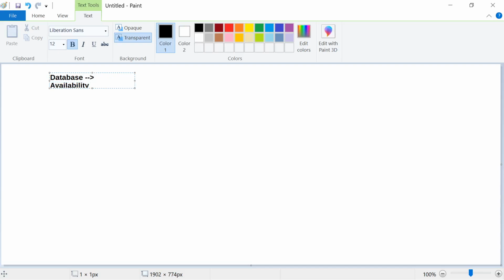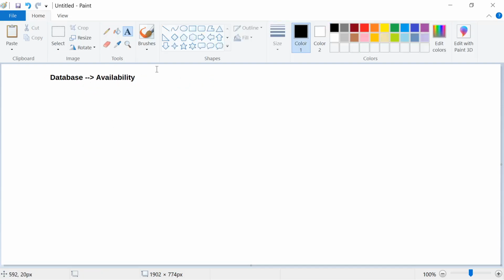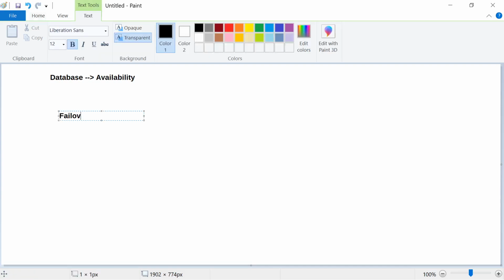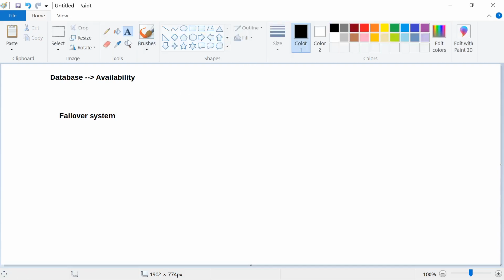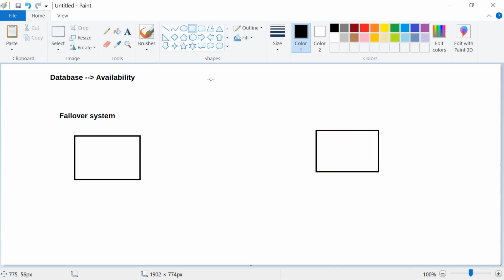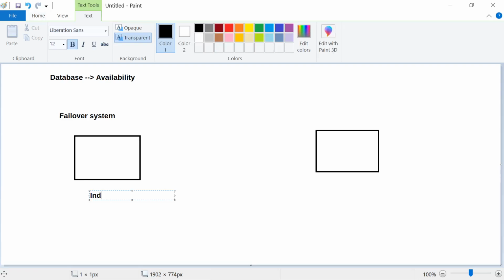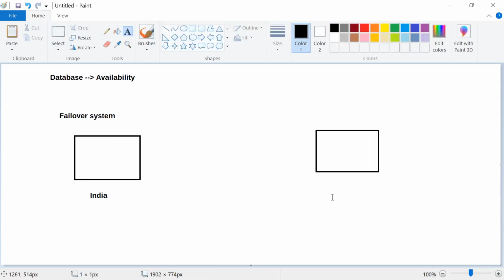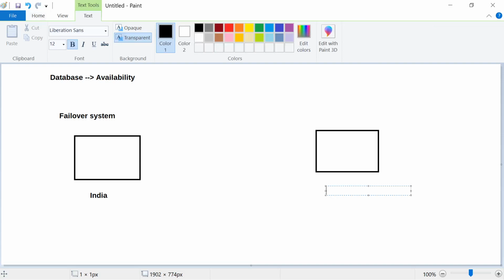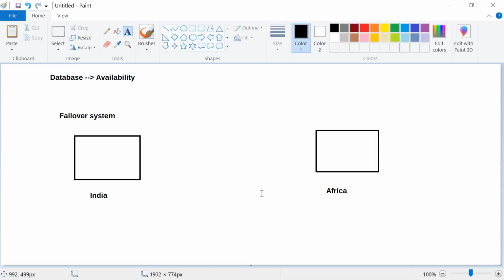So far we have seen your failover system is an availability system actually. So what happens in a failover system? Let's say we have an active passive environment. This machine is running in India, and the passive one is somewhere in Africa, let's say. So let's say these are clusters.